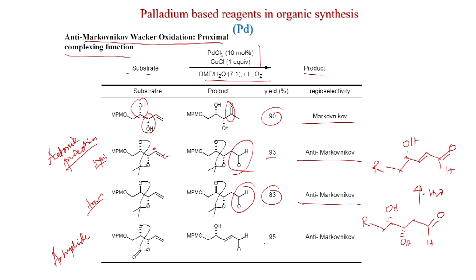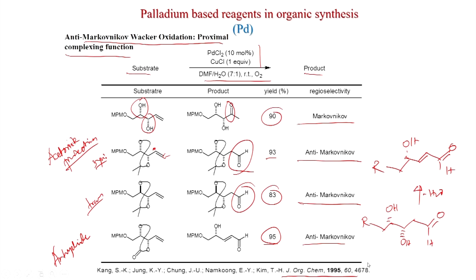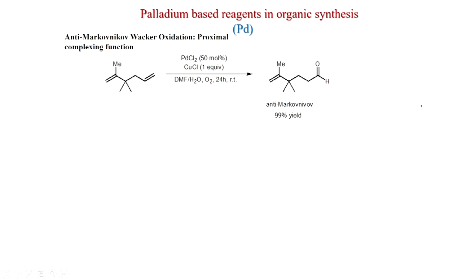So, this is very important, that whenever you have a steric effect at the internal carbon, then the terminal carbon atom will react, and this was published in JOC 1995. And this is also a diene. If you see this one, now we will see the proximal complexing function. So, if you see this diene, this is actually a 1, 5 diene,